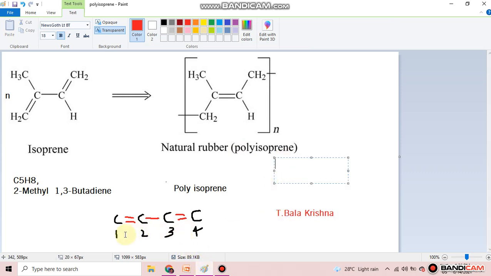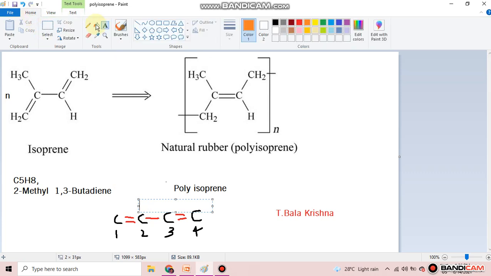And it has 2-methyl. Methyl means CH3 group, so the CH3 group is present in the second position. Every carbon has 4 bonds.